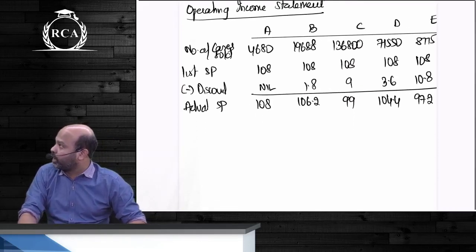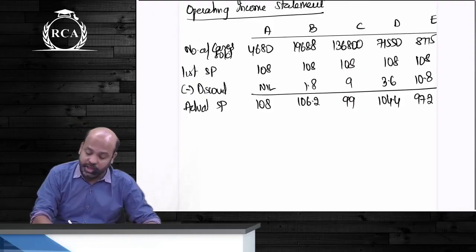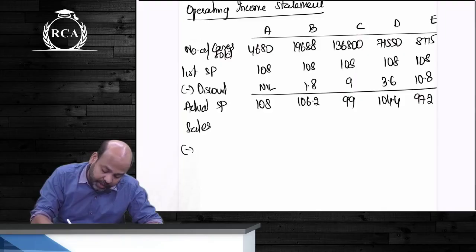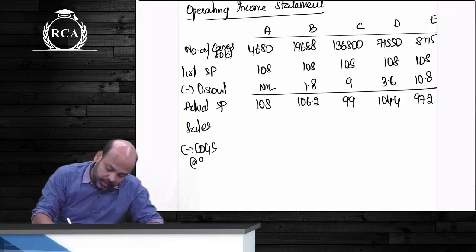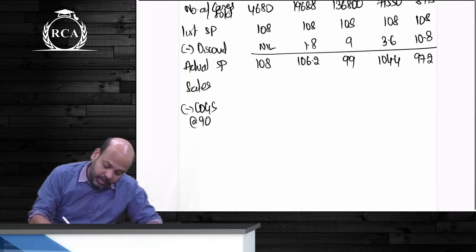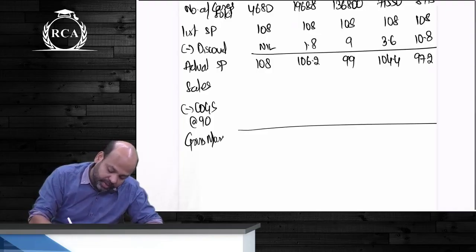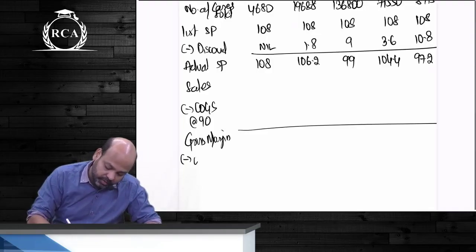We can now multiply, guys, number of cases sold with actual selling price. You will get sales minus, we are buying each case at what price? 90 rupees. You can write the amount of gross margin, guys, and then beta we will deduct operating expenses. We are going to get operating income. This is what we are going to write.